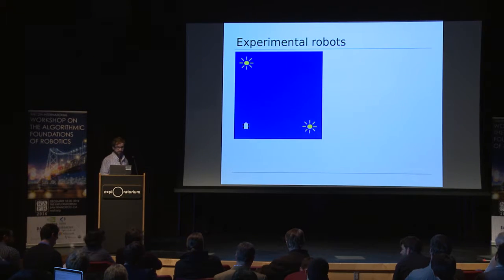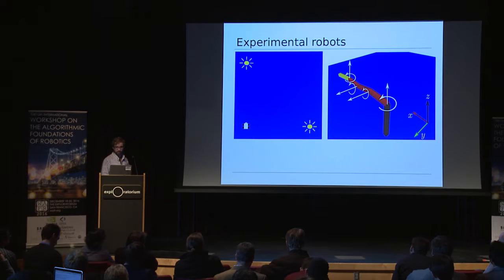The first robot is a car-like robot with second-order dynamics operating inside a 2D environment, where the state here is defined as the position, orientation, and velocity of the robot, and where these two beacons here are used by the robot to localize itself.